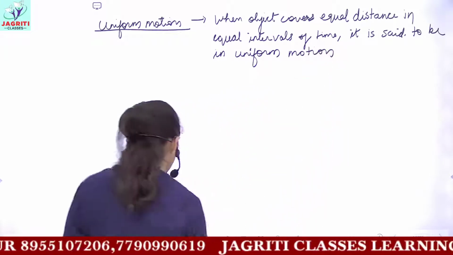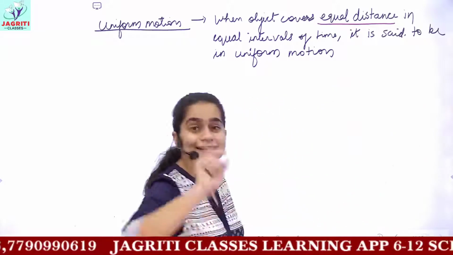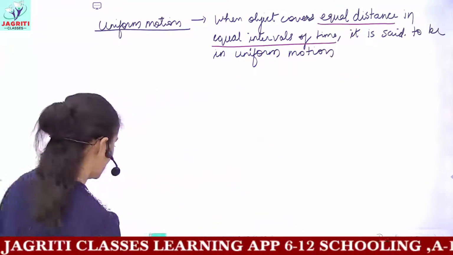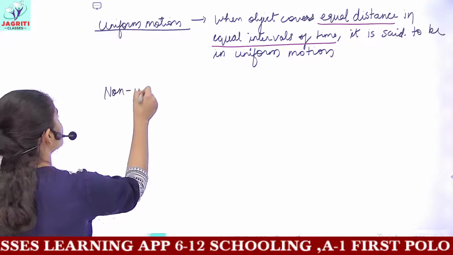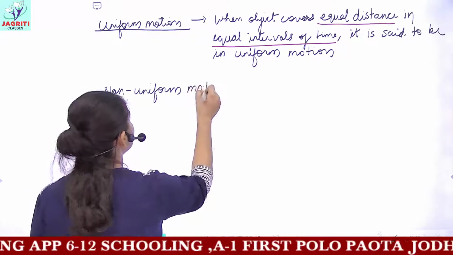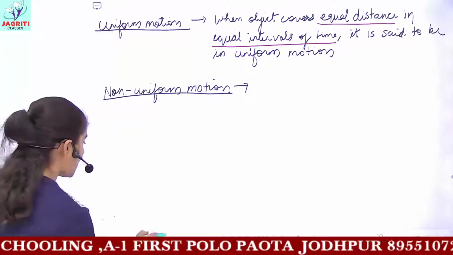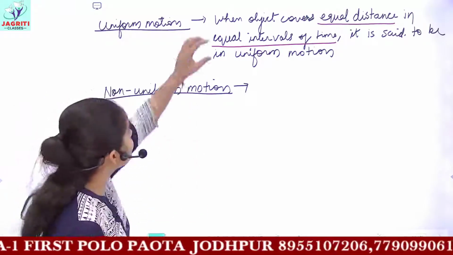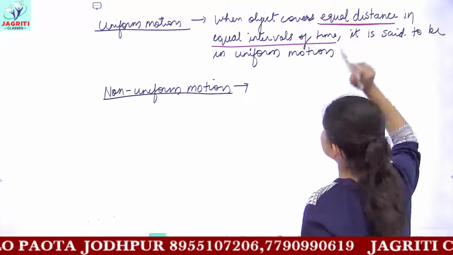So the two important things to remember are that the distance traveled is equal in equal intervals of time. For non-uniform motion, you can form the definition as we have written above, and I have also told you earlier how to define non-uniform motion. Now I am not writing the whole definition, only the changes. This would remain the same: when an object covers. In the place of equal distance, what do you have?